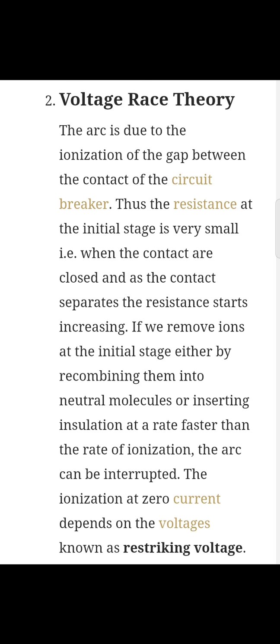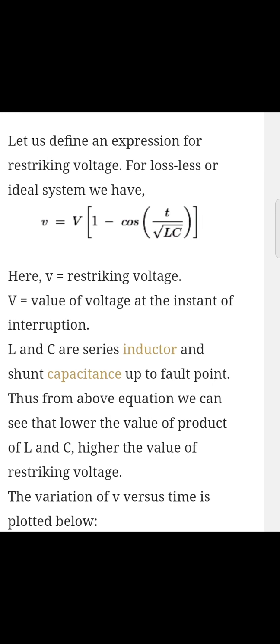The ionization at zero current depends on the voltage known as restriking voltage. So let us define an expression for this restriking voltage. For a lossless and ideal system, we have small v equal to capital V times (1 minus cos of t by the square root of LC).